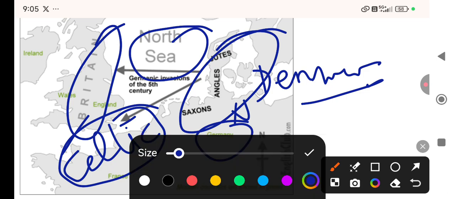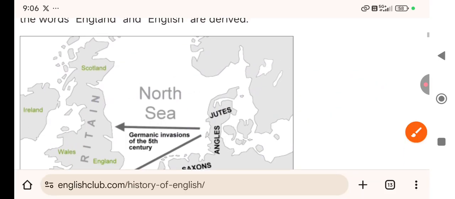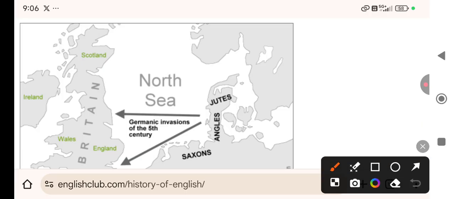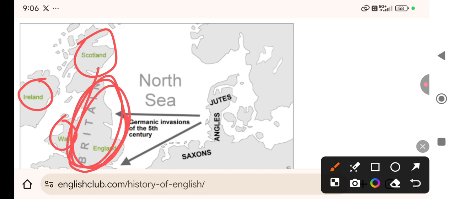So they were pushed away by these invaders, and had to shift to Wales, Ireland and Scotland. And for a long time this place was occupied by attackers or by other people.